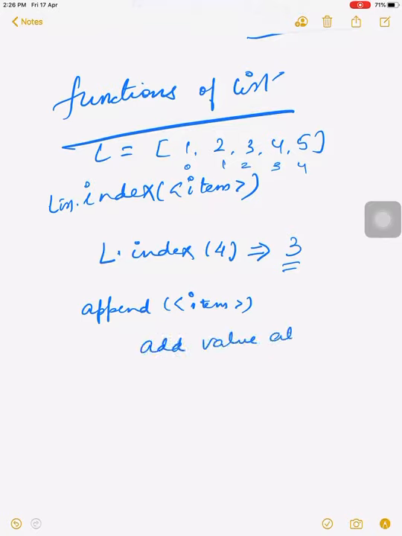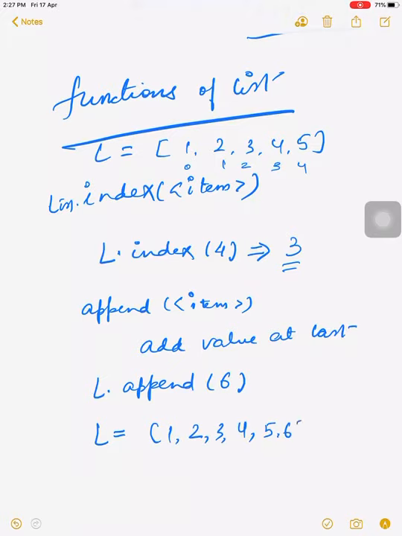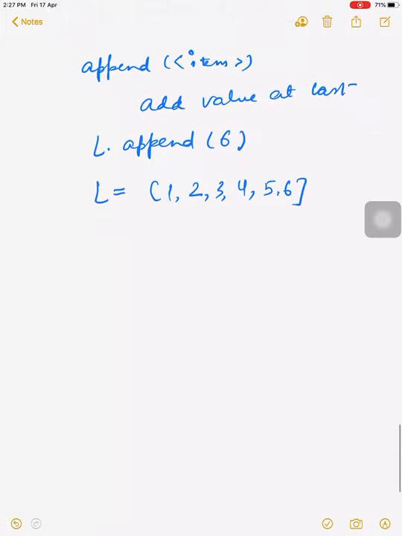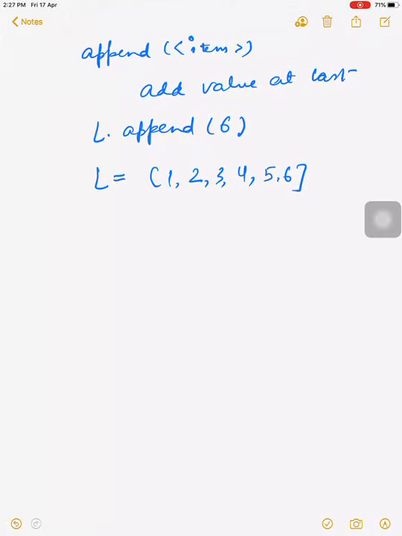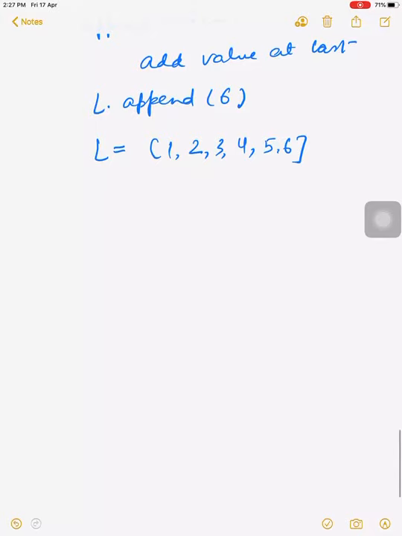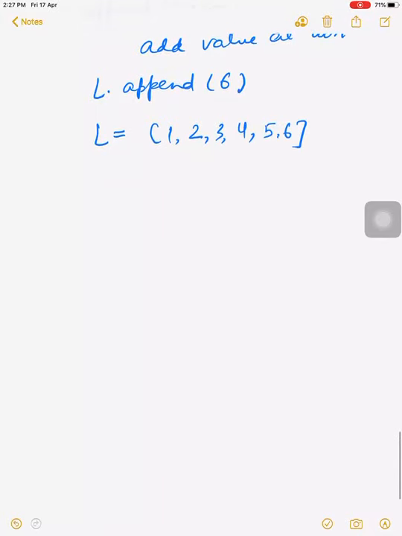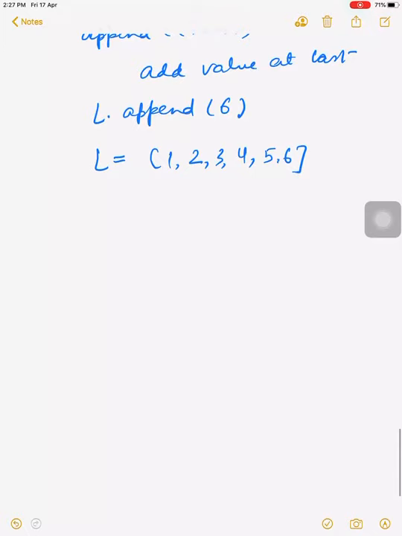Now the next function is the append function. The append function simply adds a value at the last of the list, or at the end of the list. If we want to add one more value, then we have to write L dot append. Here we write 6. Then what will be the output of the list? It will become 1, 2, 3, 4, 5 and 6. So that is the function of append.